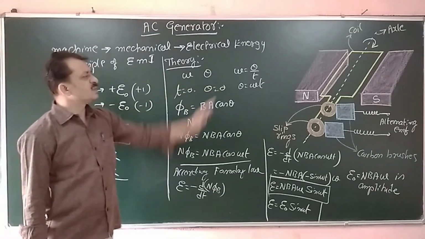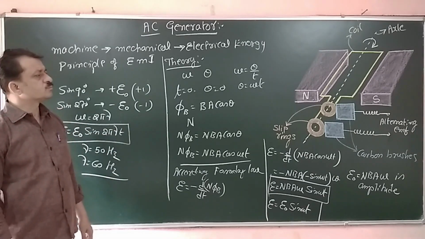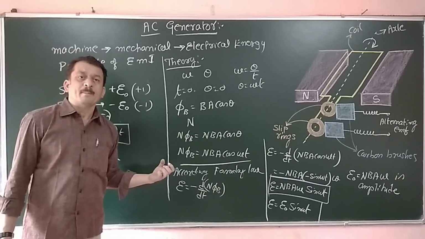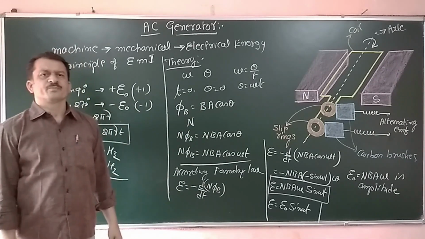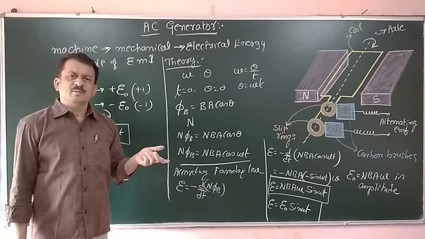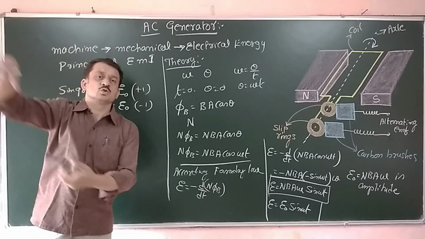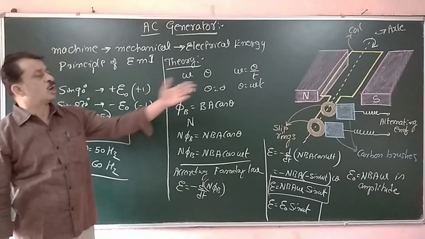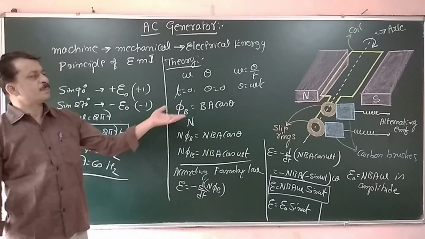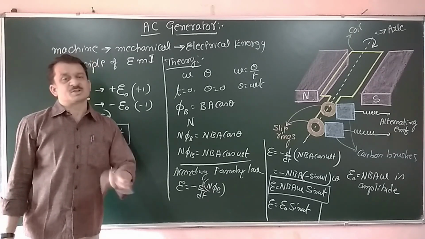Now that is the theory part. Now look here carefully. The coil is rotated by some mechanical means. For example, if the coil is made to rotate using water stored in a reservoir, passed through large pipes and made to fall to rotate the coil, then that type of power station we call a hydroelectric power station.